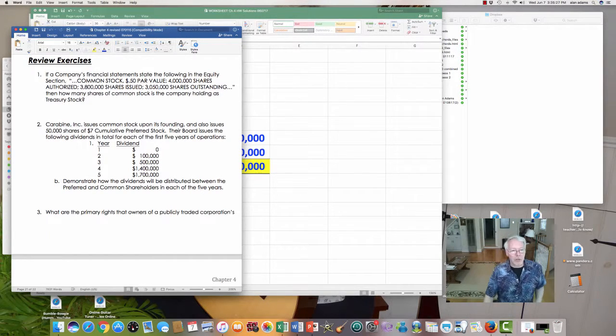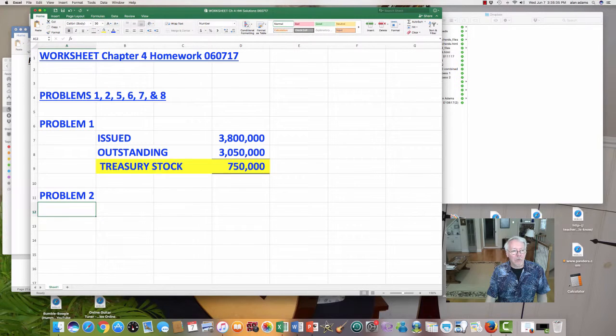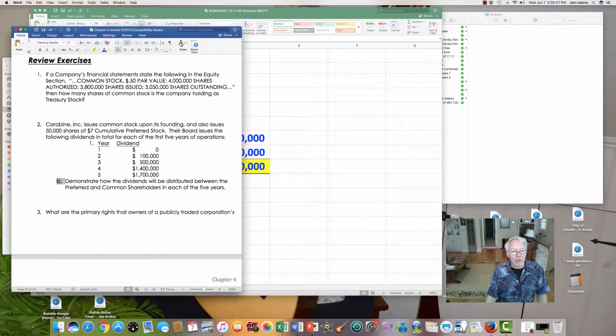All right, what are we trying to do here? I put a B there and there's no A, so I apologize for that. What we're trying to solve is how dividends will be distributed between preferred and common shareholders in each of these 5 years. I recommend you lay this problem out exactly as we did in the text.